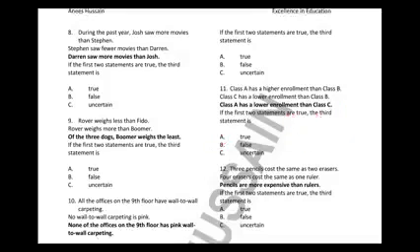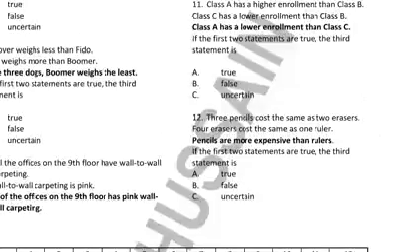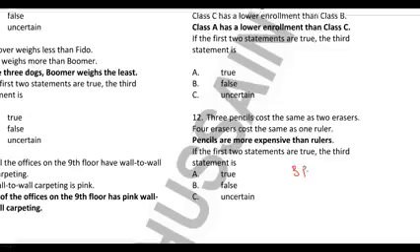ठीक है जी. 12 कहता है 3 pencils cost the same as 2 erasers. So 3 pencils is the same as 2 erasers, and 4 erasers cost the same as 1 ruler. So this is like a math question.